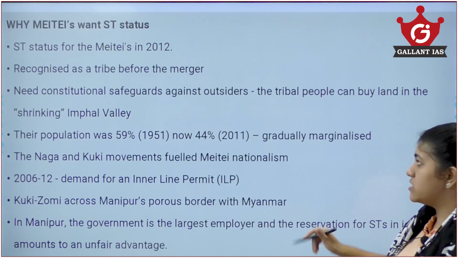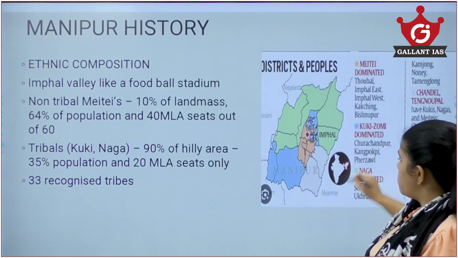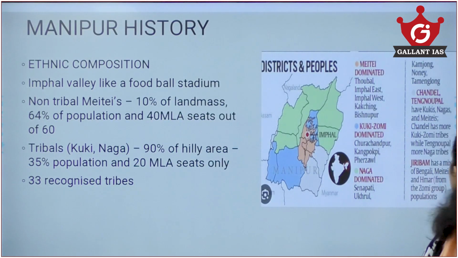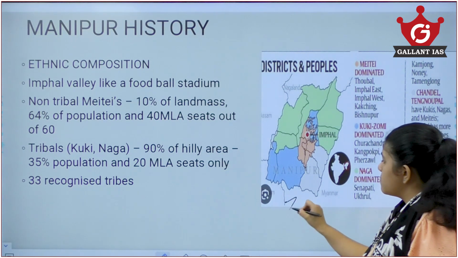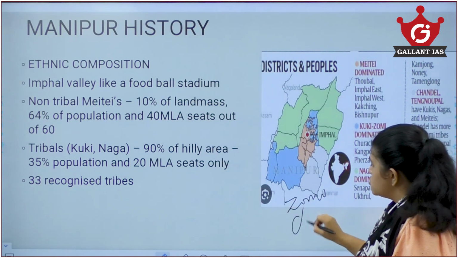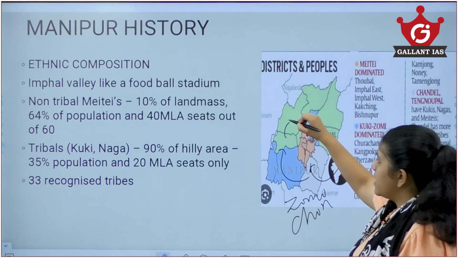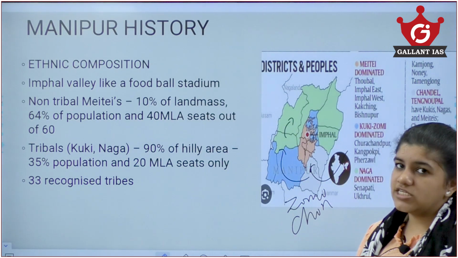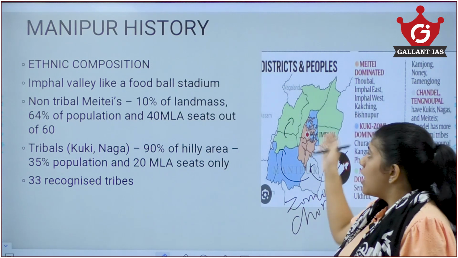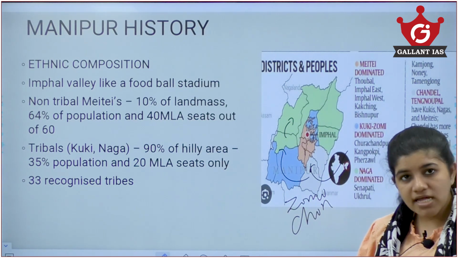Now there is an issue with this. You see here, this border is Myanmar. So there are many other communities from Myanmar like Zomi, Chin, tribal groups migrating to these hilly areas, thus increasing the population in these areas, and there are also basic demographic differences in this area as well.